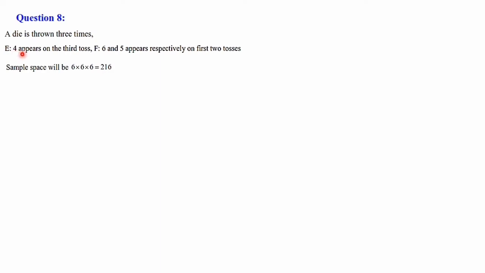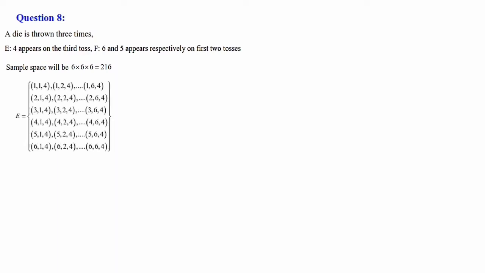Then 4 appears on the third toss, that is E. This also has a little bit bigger numbers. Let's try to write E is equal to the set where 4 appears on the third toss. So third element is fixed 4. So 114, 124, etc. up to 164. Then 214 up to 264. Then 314 up to 364.